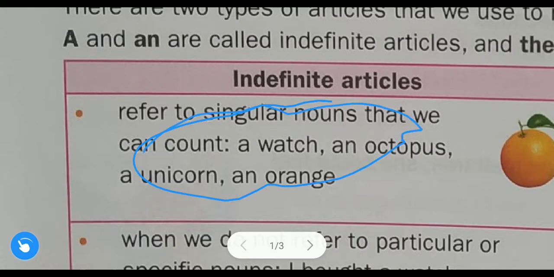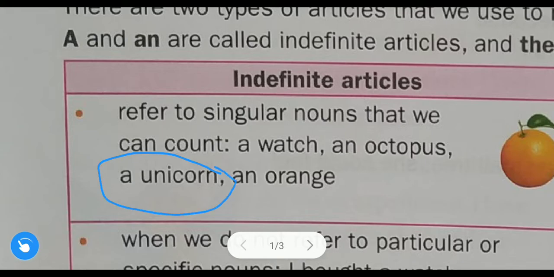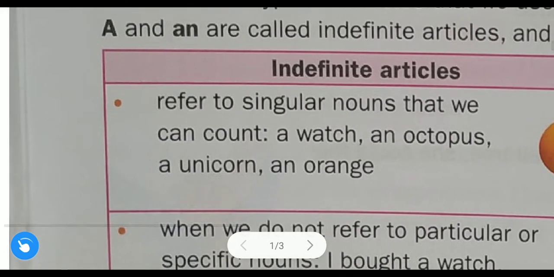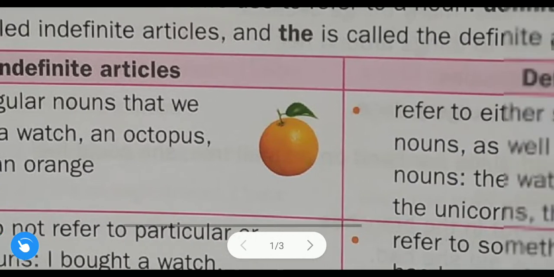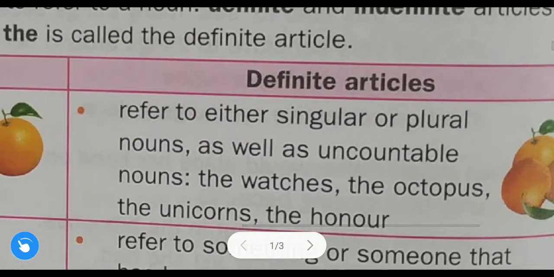What is our rule? We use indefinite articles, that is a and an, only before singular nouns or countable nouns. Here examples are given, we have already discussed. So this is our rule. I have just told you this because this example is given here. So remember that also. Some are the exceptions. I already told you the other two examples as well.